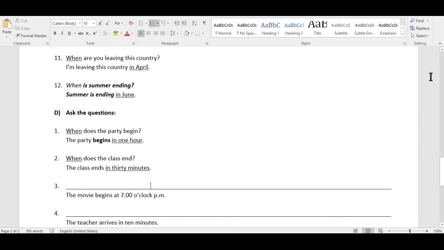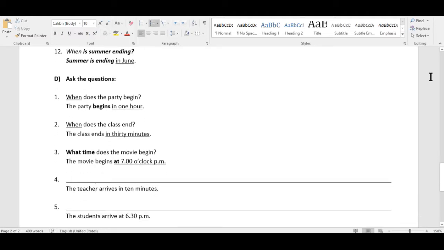The movie begins at 7 o'clock p.m. Now I want to ask about the hour. At 7 o'clock p.m. What time does the movie begin? At 7 o'clock p.m. 4. The teacher arrives in 10 minutes. When? In 10 minutes. When does the teacher arrive? In 10 minutes.